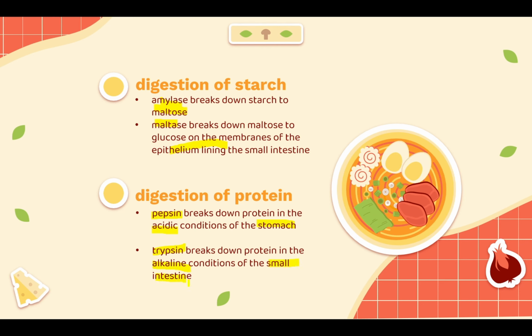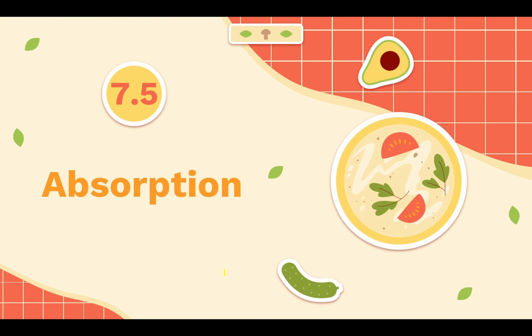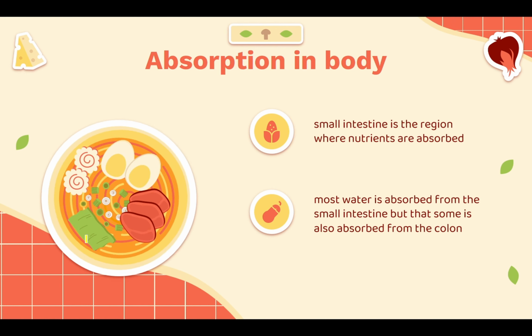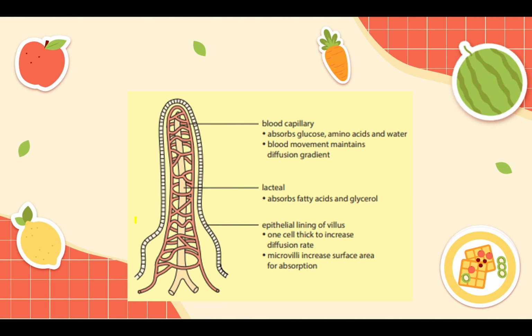Now, talking about our very last points in our chapter, which is absorption. I brought them as themselves from your syllabus, so don't worry about that. So, absorption in your body: the main part of absorption is the small intestine, and most water, as we said earlier, is absorbed in your small intestine, but some is absorbed in the colon. Now you need to know the structure of the villi that we talked about earlier in the functions of the ileum. This is the structure of villi.